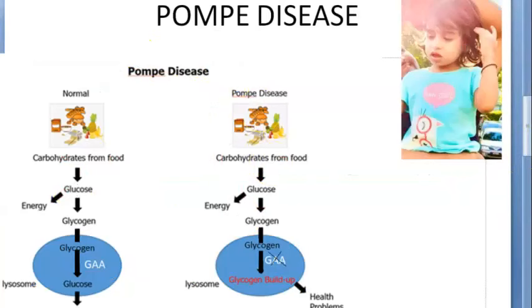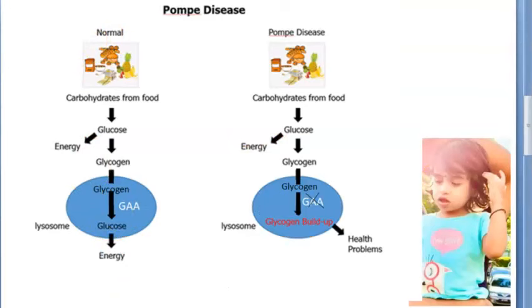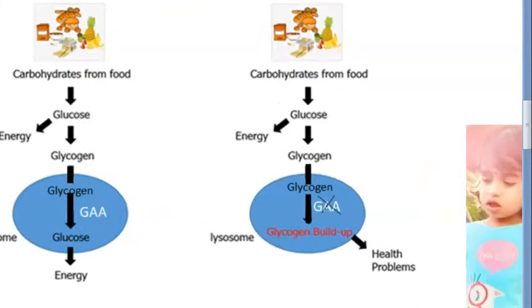Okay. So look at this diagram here. The first part of it is normal. Carbohydrates from food, what is happening? You will eat food that will become glucose that is picked up by your body. It is stored in your body as glycogen. That glycogen now enters this lysosome. Whenever you require energy, let us say the muscle is doing a lot of work, the glycogen enters the lysosome there because of GAA, that is this alpha,